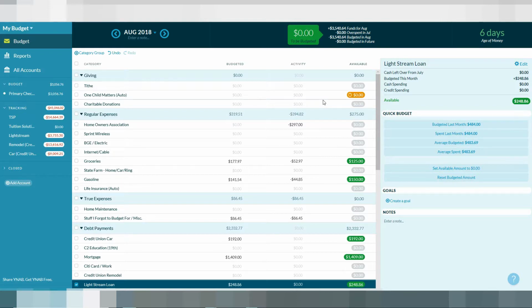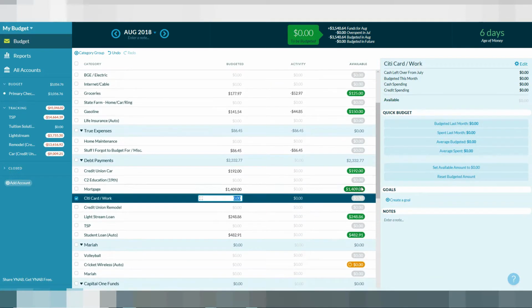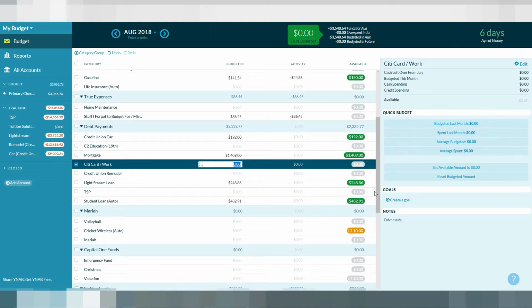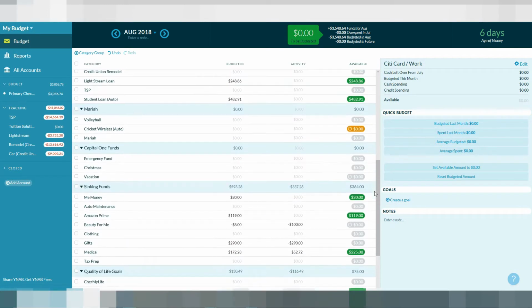I covered the overage from the last pay period. And as you see, so I've got $125 for groceries, $150 for gas, $192 for my car, $1409 for my mortgage, $248.86 is going to go to that Lightstream loan, $482.91 for my student loan. Myself, I get $20.